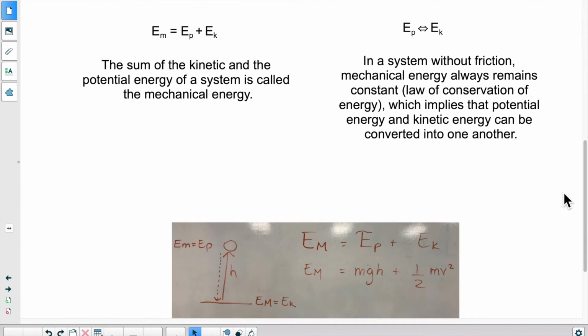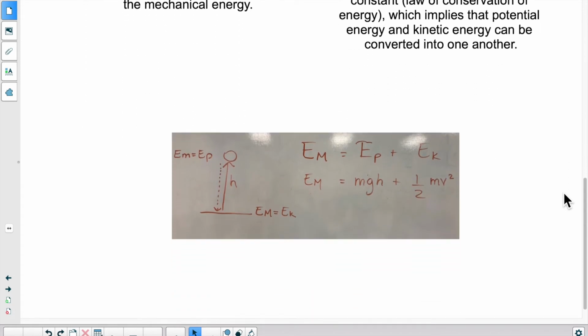Now, if you have an object that is thrown up in the air, so you have a little illustration over here, the object will gain height until it reaches a maximum point, at which point the gravity force is too strong. The object can't continue going up. So it stops for a millisecond, and then it starts coming back down.